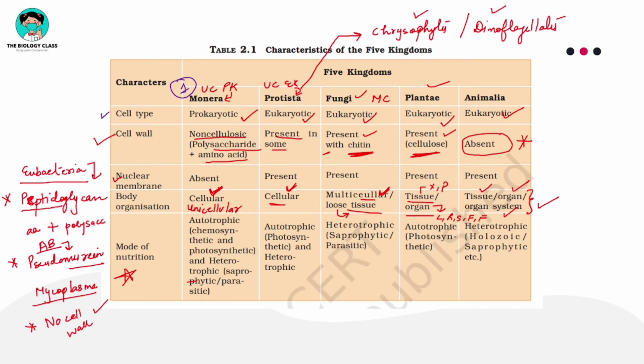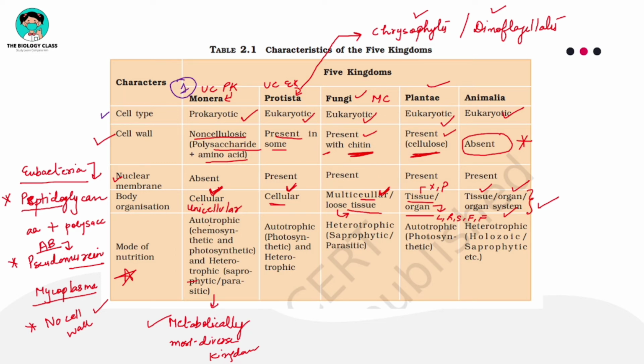Here you can see in Monera so many different modes of nutrition are present. So this kingdom is called the metabolically most diverse kingdom. Why? Because here you can see different types of metabolism.